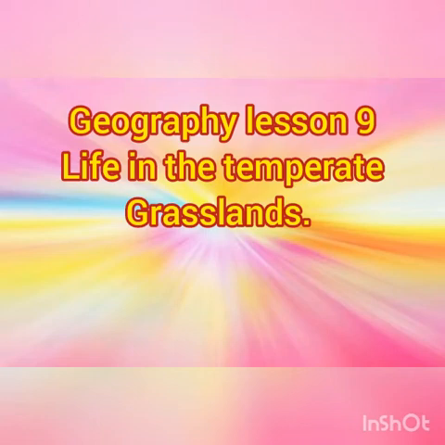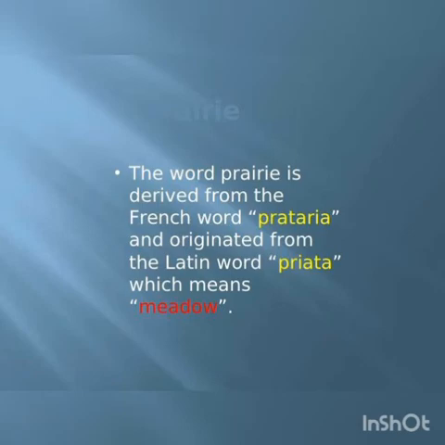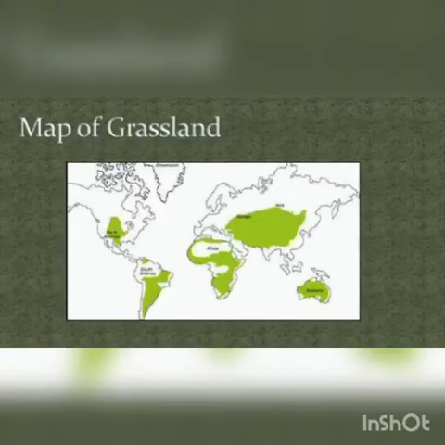Geography Lesson 9: Life in the Temperate Grasslands. The word prairie is derived from the French word prataria and originated from the Latin word praeta, which means meadow. Have a look at the map of the grassland in the world.